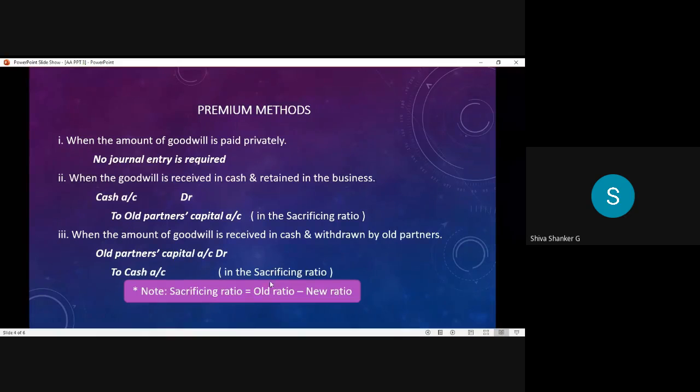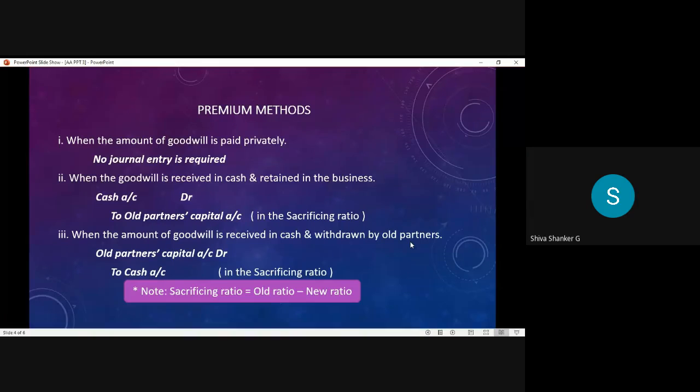Yes, all of you understood the premium methods. In premium methods, anyone having any doubt? Yes, first. Sacrificing ratio, in the problem we will explain how to calculate. But now, just remember the principle. The principle for sacrificing ratio is old ratio minus new ratio. No doubts here? Good.